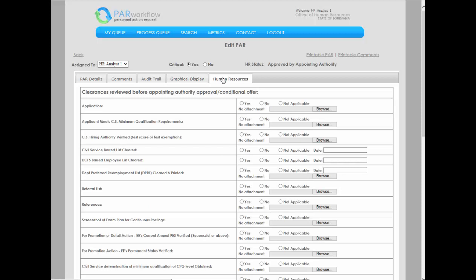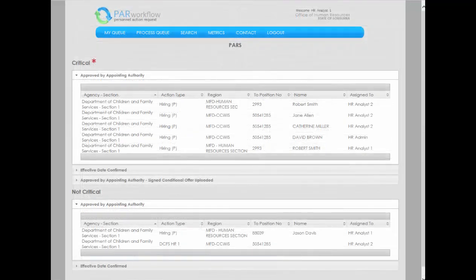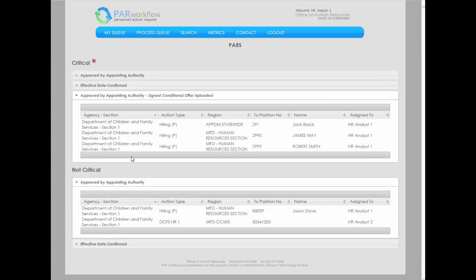The Human Resources tab is where attachments and final clearances for both conditional and final offers may be viewed. If no corrections are needed, the OHR analyst will affirm that a conditional offer can be made and will click Save and Send for authorized to proceed with conditional offer of employment. Once the Personnel Liaison submits all clearances for review and final offer, it will be returned to the OHR analyst in the Approved by Appointing Authority Signed Conditional Offer Uploaded status.